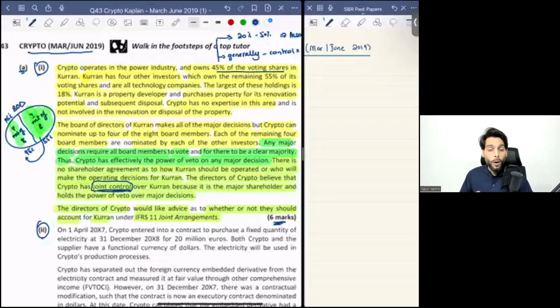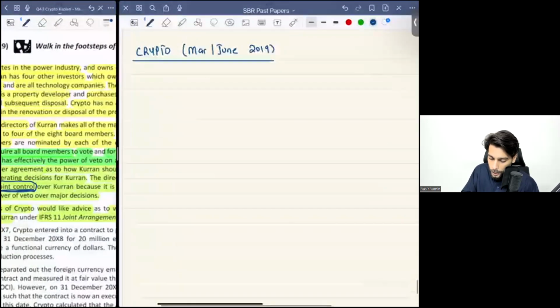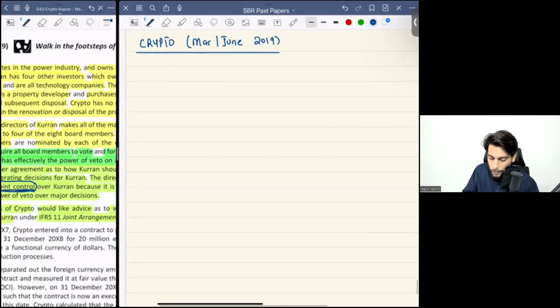Your examiner wanted advice on how to account for this transaction, and I would like to conclude this as follows. I'm just going to write bullet points here. These will help you while drafting your answer. You can draft a possible answer and get it reviewed from me, and that will help you a lot. First, you need to provide an intro of IFRS 11.